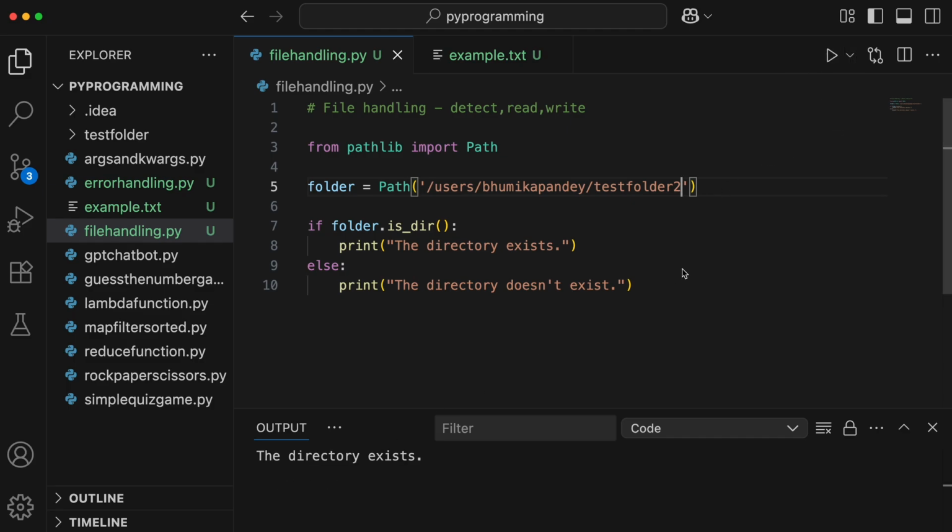So it shows that it exists. And we can do the same for the file. So here I'll take file. The path is the same. And here I will just have to give file.is_file, and we'll say the file exists or the file doesn't exist. Let's go ahead and run this.